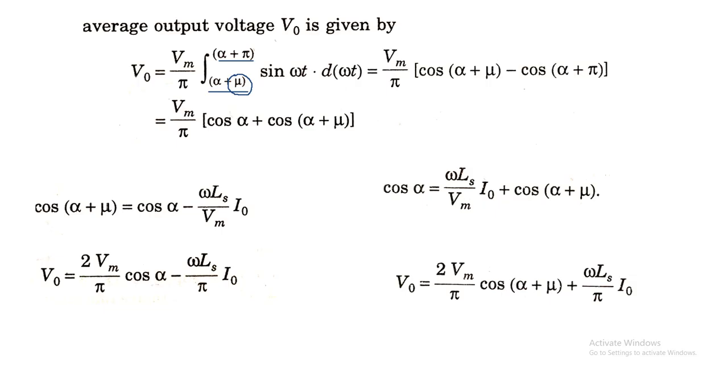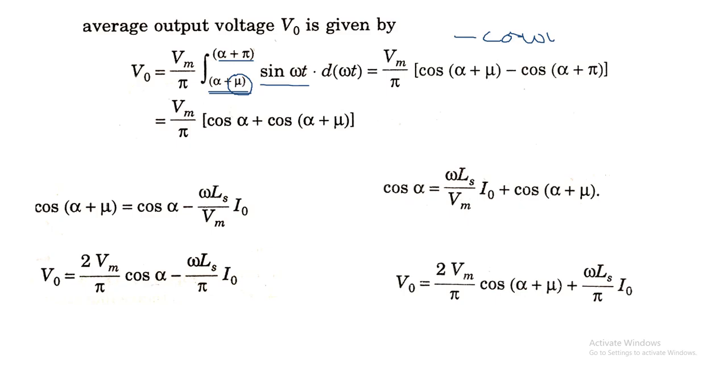So in all the cases, we will substitute the limit as alpha to pi plus alpha. Due to this, the commutation, that is the conduction angle, is delayed by mu. So alpha plus mu to pi plus alpha of sin omega t d omega t, and on integrating sin omega t, we will get minus cos omega t.